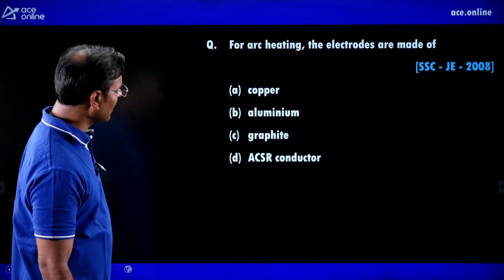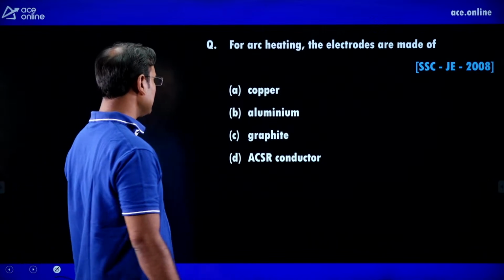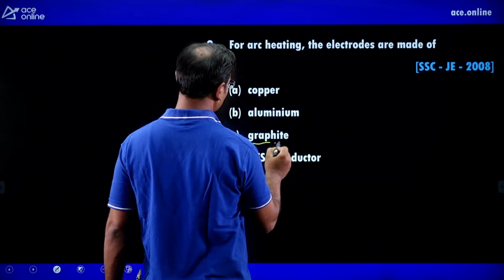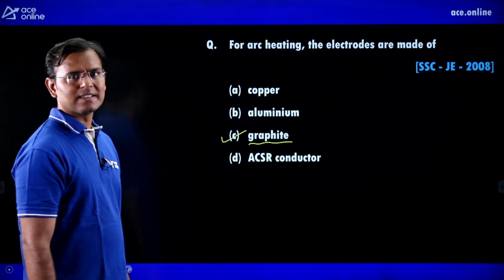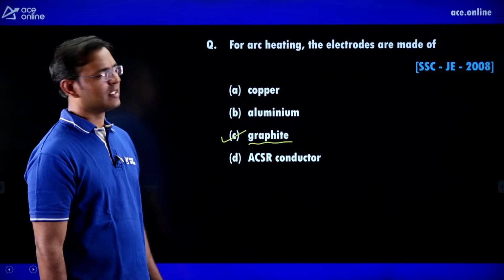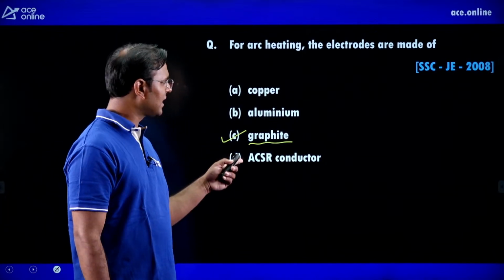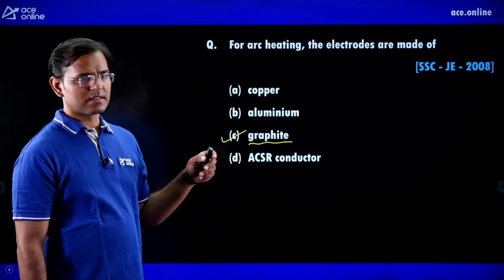For arc heating, the electrodes are made up of what? Arc heating means if we are using arc welding, then which type of electrode can we use? The graphite electrode we can use. Guys, graphite has a very high melting point temperature, around 3600 degrees centigrade. Instead of graphite, here they have given tungsten, so we can go with the answer tungsten.